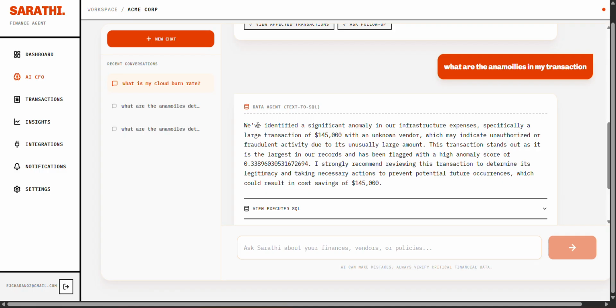It's going to give you the transaction. Also, it's going to give you the explanation of why our AI agent thinks it's an anomaly. Just like a personalized human CFO comes and lets you know this might be a fraud, our AI CFO actually shows what's going wrong, and also explains why it thinks it's wrong.